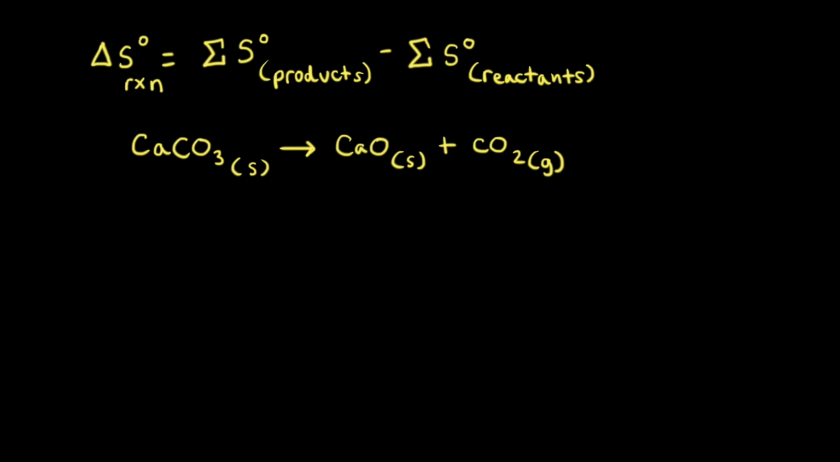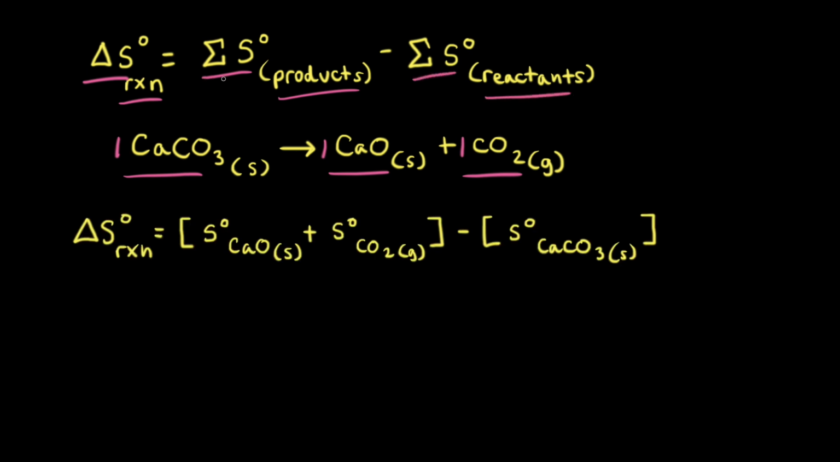Next, let's calculate the standard change in entropy for a chemical reaction. For our reaction, let's look at the decomposition of 1 mole of calcium carbonate turning into 1 mole of calcium oxide and 1 mole of carbon dioxide gas. To calculate the standard change in entropy for this chemical reaction, we need to sum up the standard molar entropies of the products, and from that we subtract the sum of the standard molar entropies of the reactants.